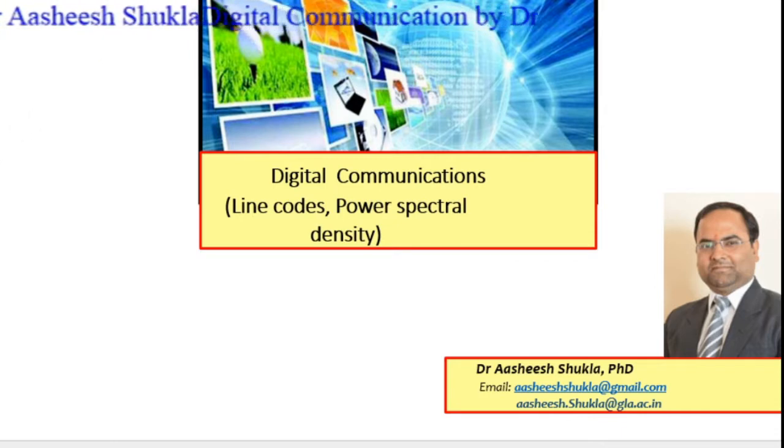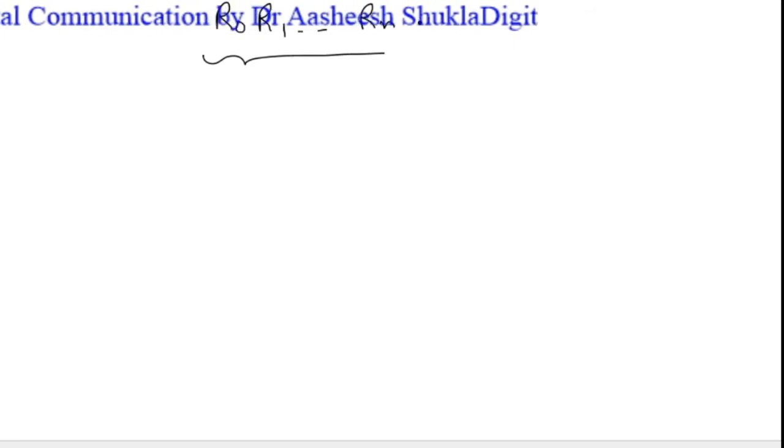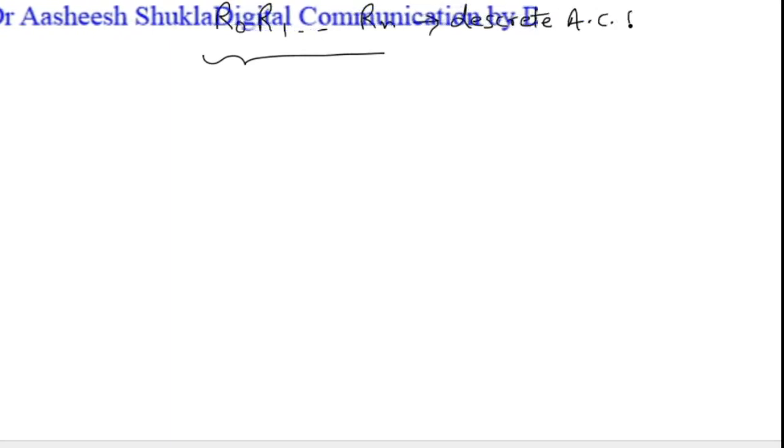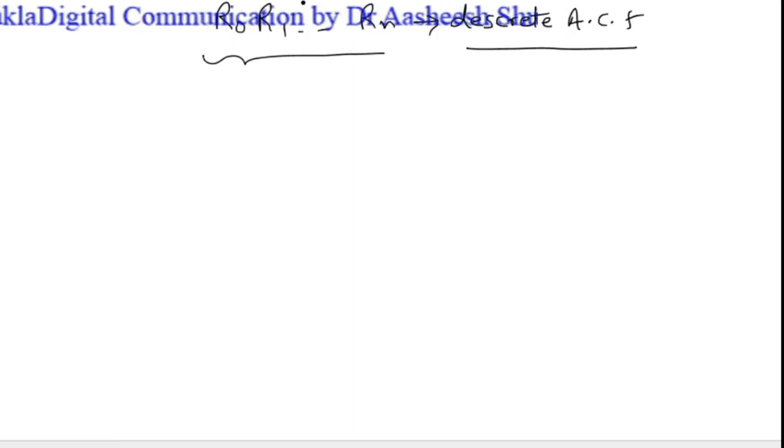In continuation of the previous lecture, we have already calculated the value of R naught, and we have seen that we have to calculate the values of R naught, R1, up to Rn. These are basically discrete autocorrelation functions, right? And we have to calculate them because our signal is discrete.